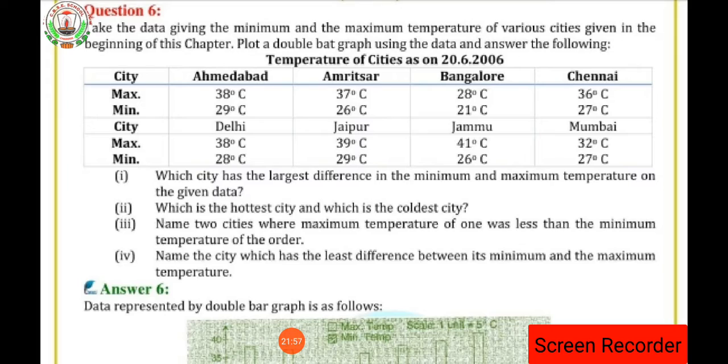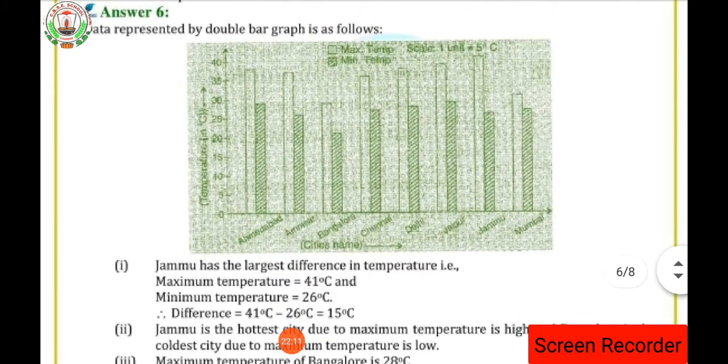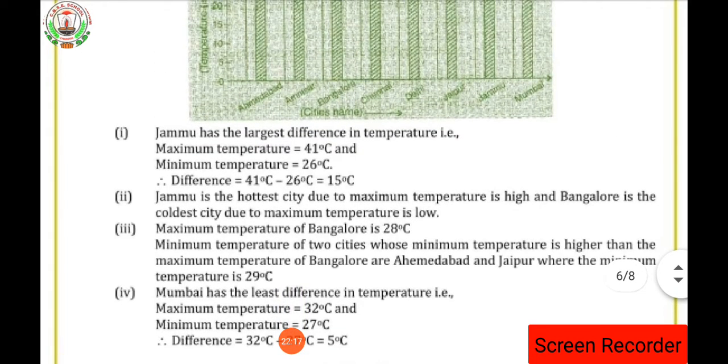Okay, there you can see the data. So, which city has the largest difference in the maximum and minimum temperature on the given data? So, let's first answer the following questions, then I will show you the graph in a clear way. Since the graph is blurred over here, you people can't draw it. So, let's answer the questions, then I will show the graph. So, the first question is, which city has the largest difference in the maximum and minimum temperature on the given data? So, the answer will be Jammu has the largest difference in temperature, that is maximum temperature is 41 degrees centigrade and minimum temperature is 20 degrees centigrade.